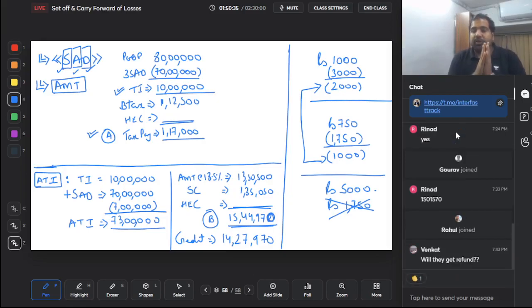Let's do a quick revision of how you will identify. Yes, will they get a refund? No, they will not get a refund. At the end, it will disappear.